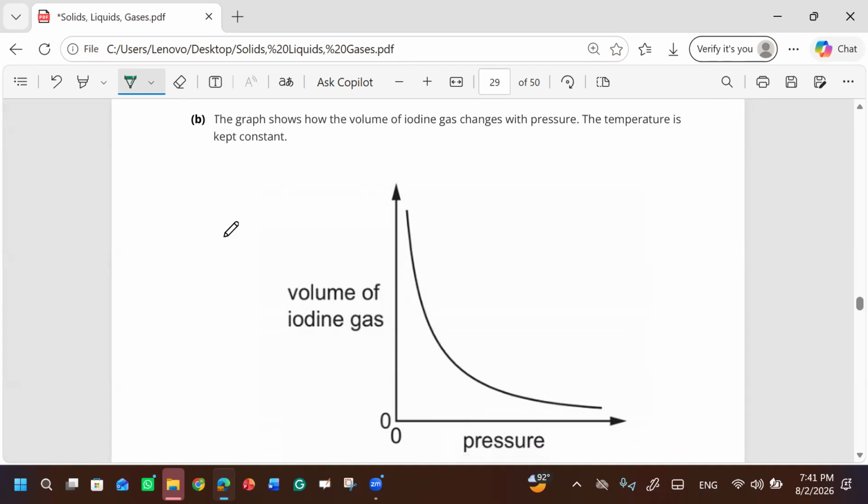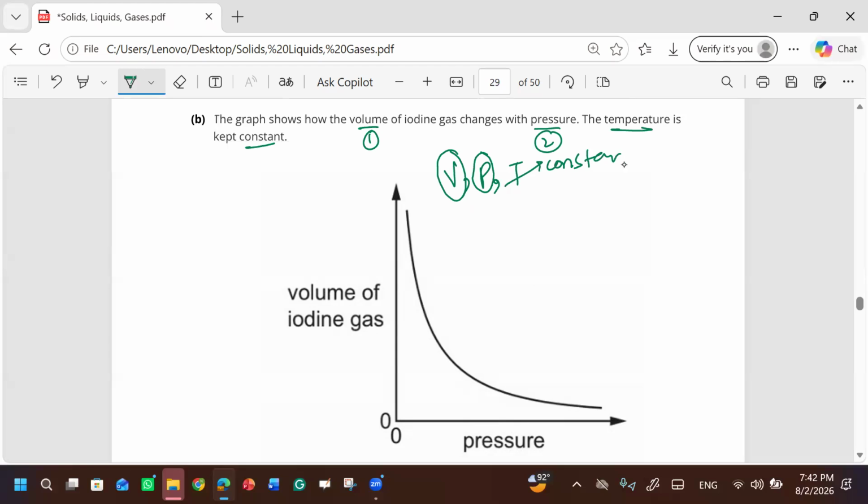I told you one thing will always be constant. We have three things: volume, pressure, and temperature. If at one time you are talking about volume and pressure, then temperature will be constant.